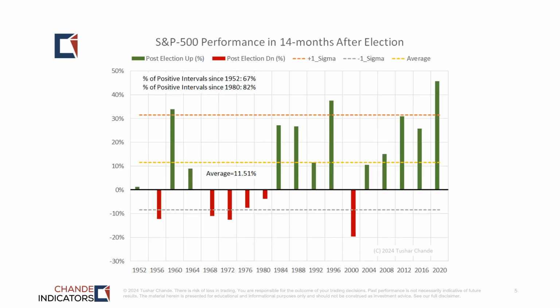This slide summarizes the S&P 500 performance in the 14 months after an election. So the vertical axis is cumulative performance from November of the election year to December of the following year, and these are the election cycles. The key to note is the average return was about 11.5%, and about 67% of all intervals were positive.